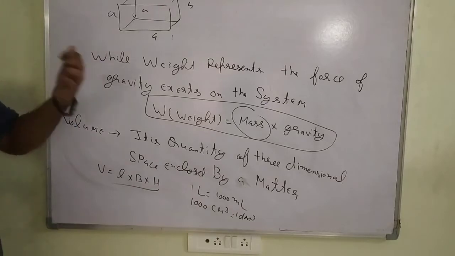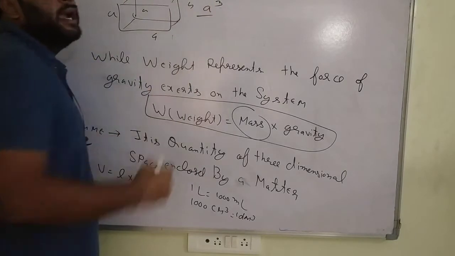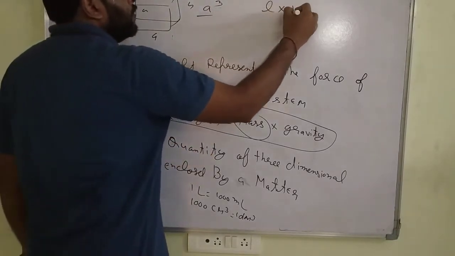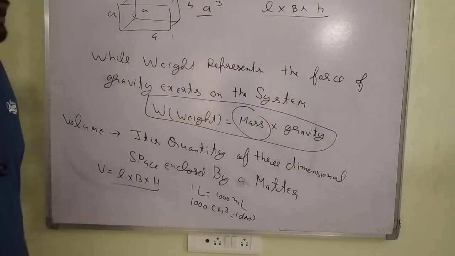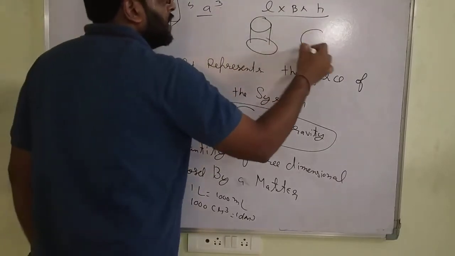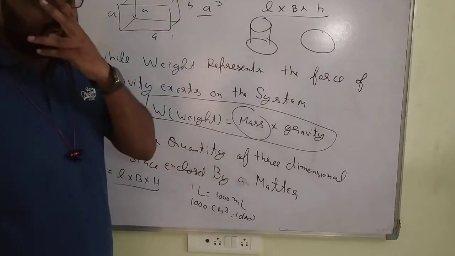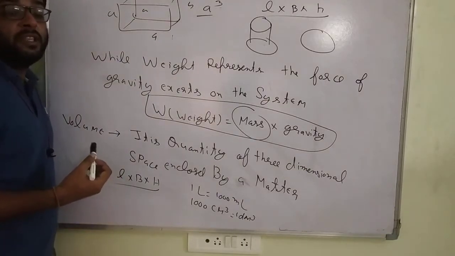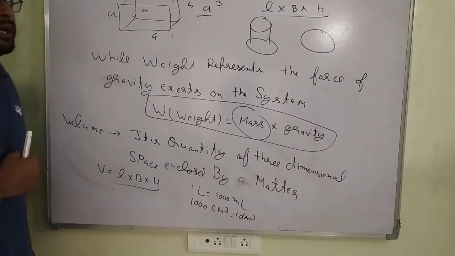Every matter has a different volume. In a cube, volume is A cube, A³. In the cuboid, what is the volume? In the cuboid, volume is L into B into H, as you know. Again, a cylinder has a different volume. A sphere has a different volume. It is a sphere, not a circle. A circle has a 2-dimensional structure. One condition is that for volume, the structure should be 3-dimensional. Are you getting my point?